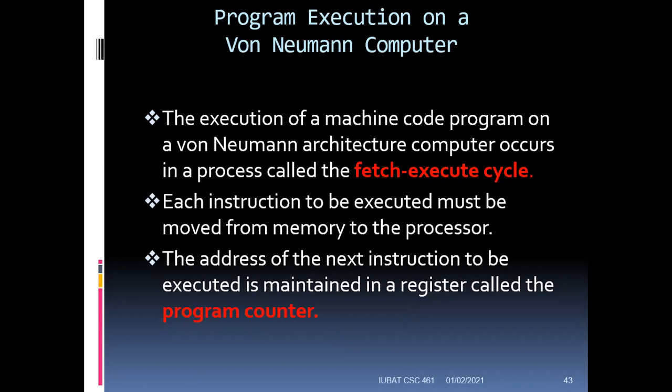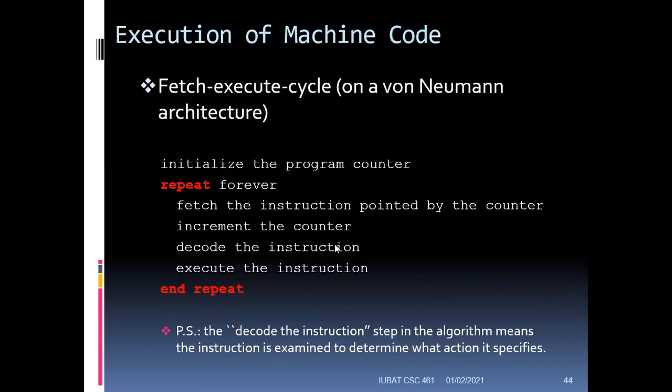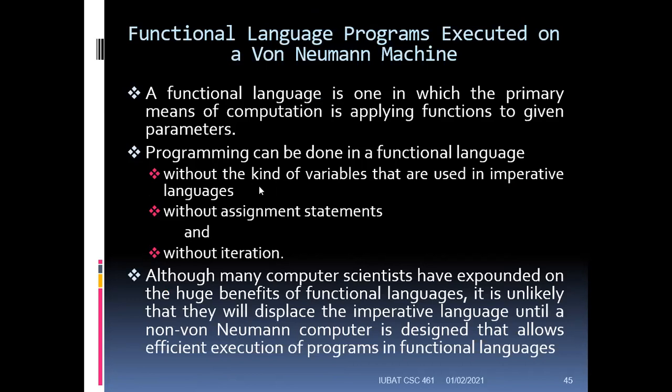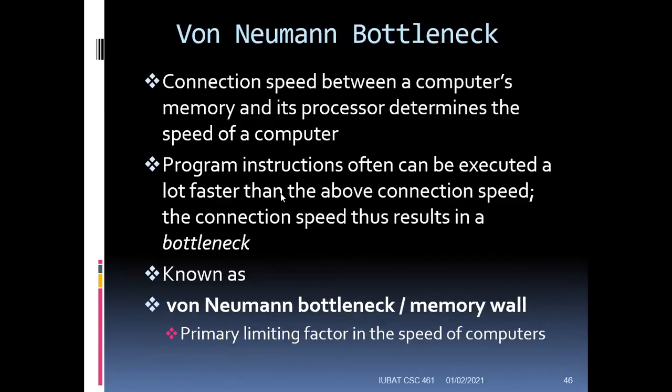Now, what is the problem with this? There are some examples given here just for your understanding. You can have a look. As I was saying, there's a problem in the von Neumann architecture. What is the problem? We call it the bottleneck problem.